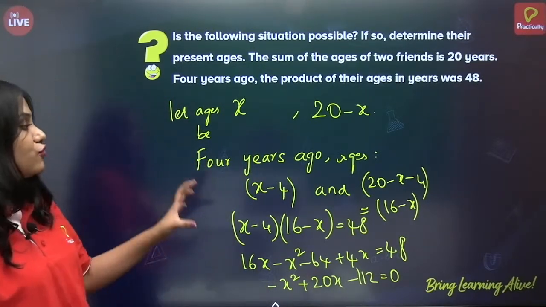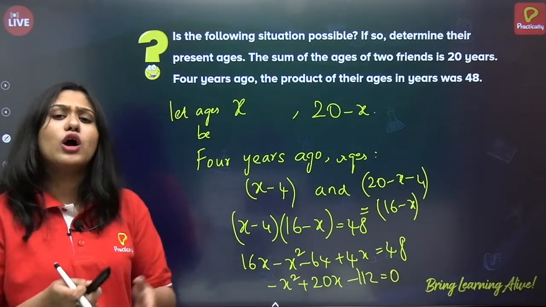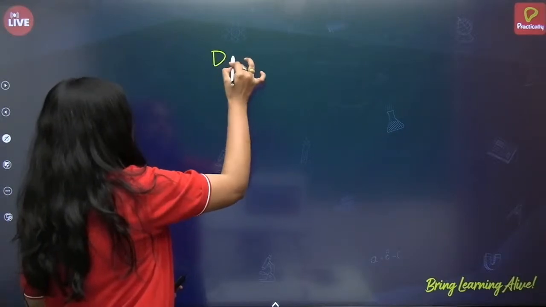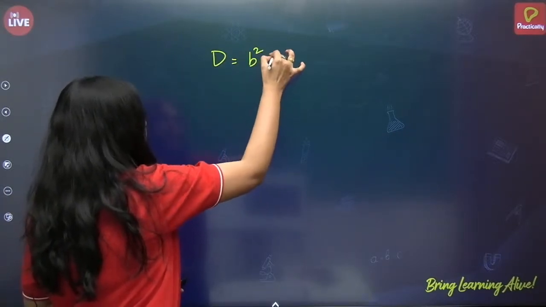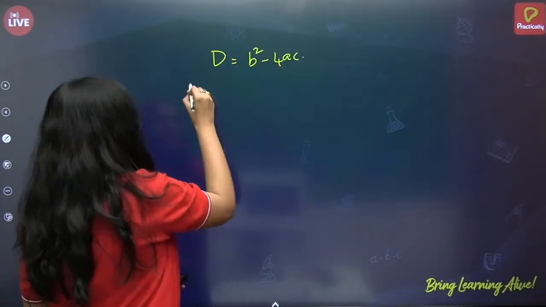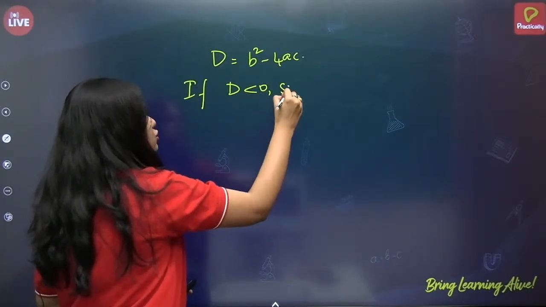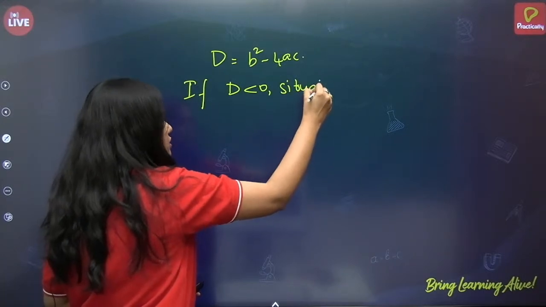Now I have to find whether the situation is possible. So I'll check the discriminant. D equals b square minus 4ac. If D is less than 0, the situation is not possible.